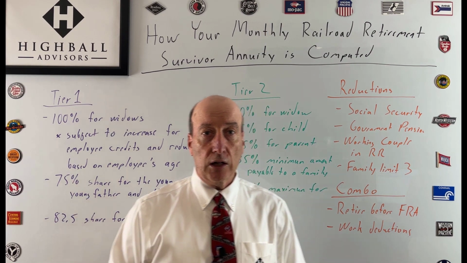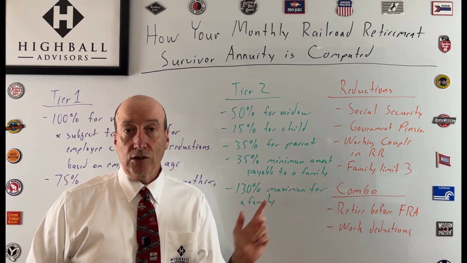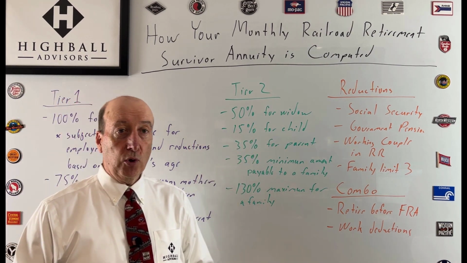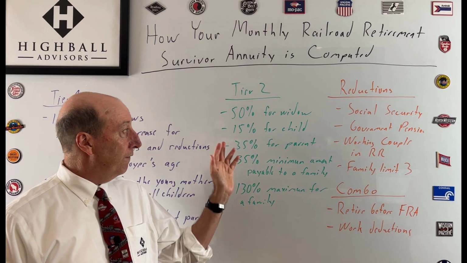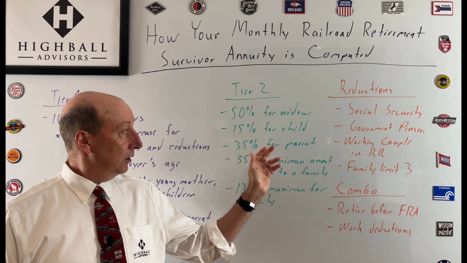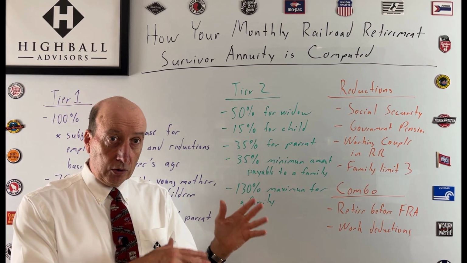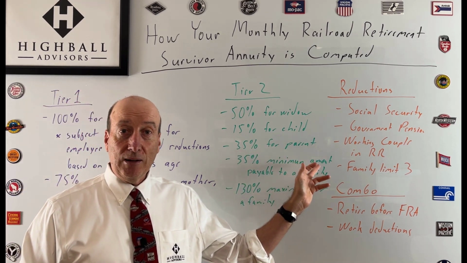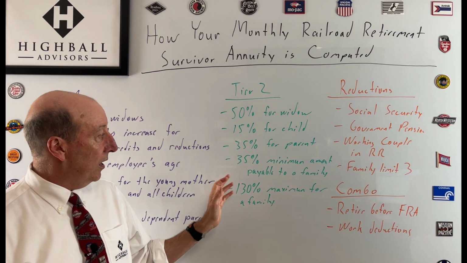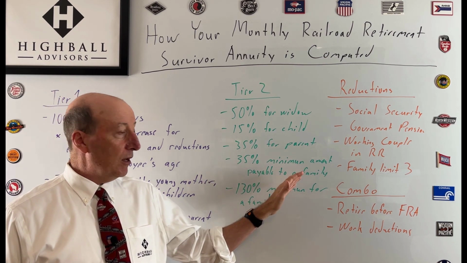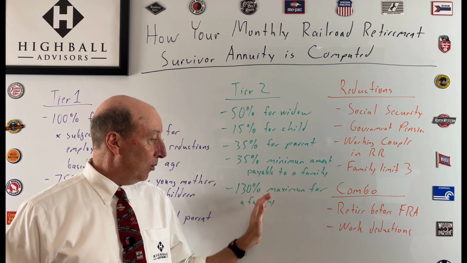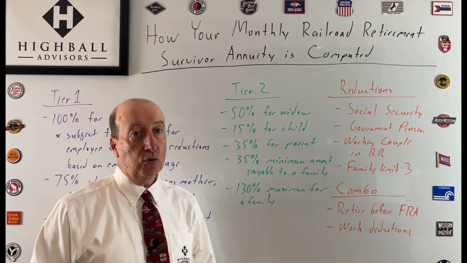And I'll get into other reductions in a minute here. So let's look at the Tier 2 portion. On the Tier 2, you have 50% for the widow or widower, right? 15% for the child, right? That's that 18 and under or disabled child, as I mentioned. 35% for that dependent parent, all right? And then 35% minimum payable to the family, and 130% maximum for a family of the Tier 2 benefit.